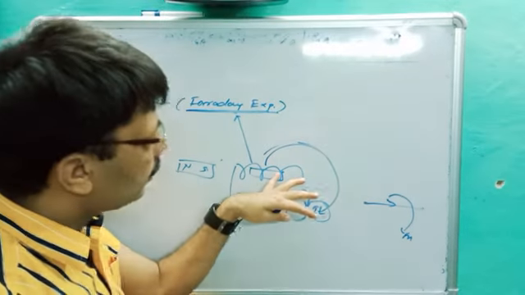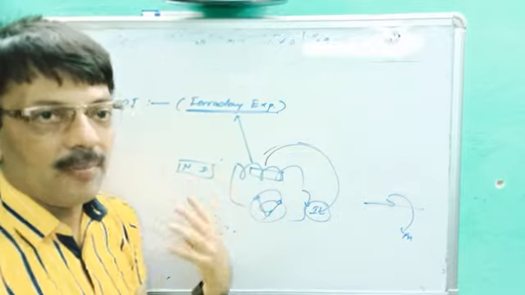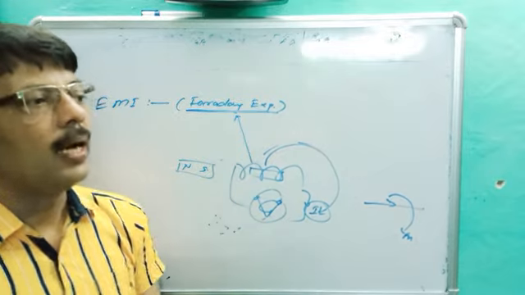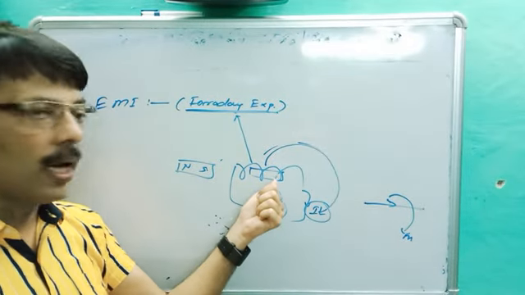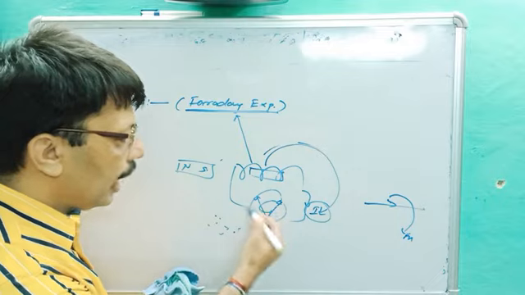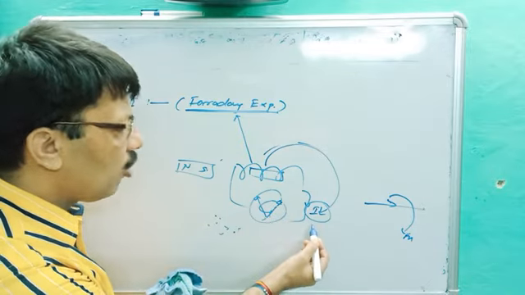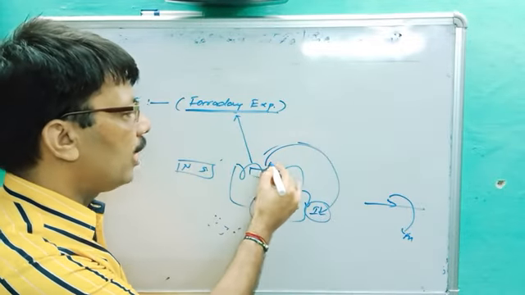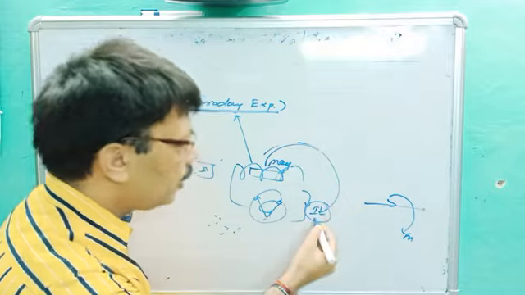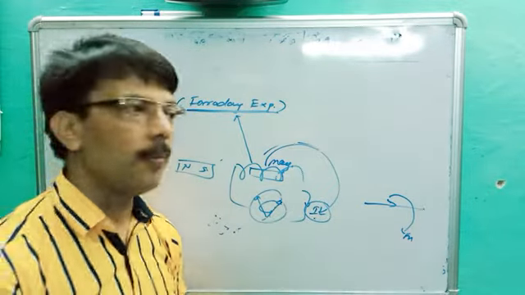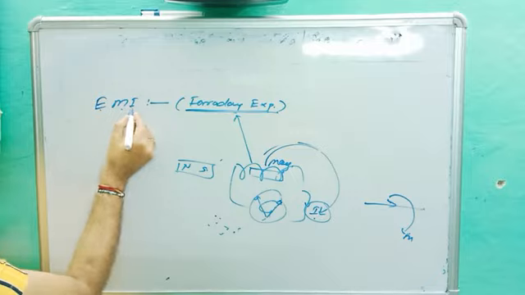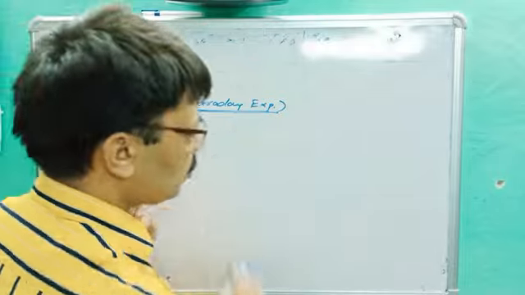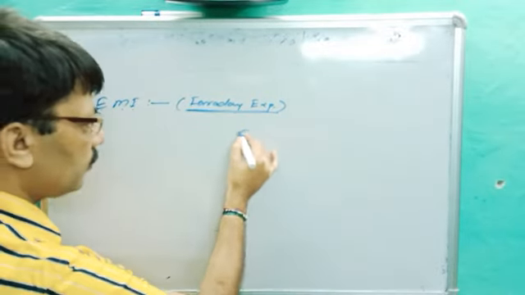When he threw the magnet, because of the hard work of 11 years, he was not happy with his own experiment. One day when he opened the lab, in anger he threw the magnet on the coil, then for a little moment the galvanometer got deflected. The deflection of the galvanometer shows that for a little moment current was drawn through the coil, and that confirms that magnetism converted into current. This is called Faraday's experiment, and this is known as electromagnetic induction. So how do we define electromagnetic induction? This is the introduction of EMI and Faraday's experiment. Then he confirmed it like this.